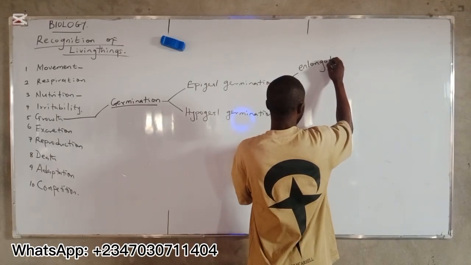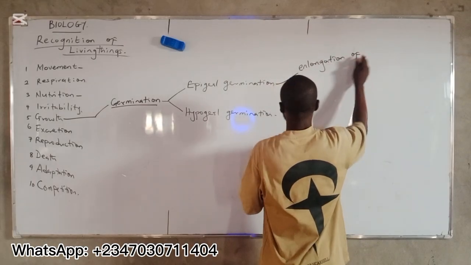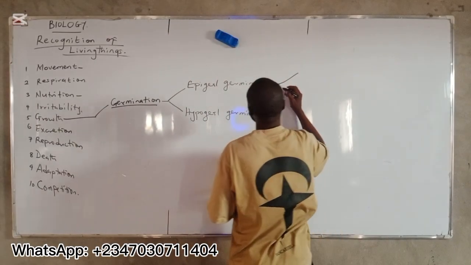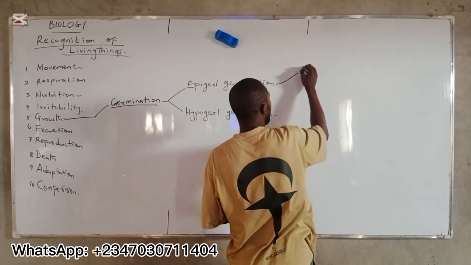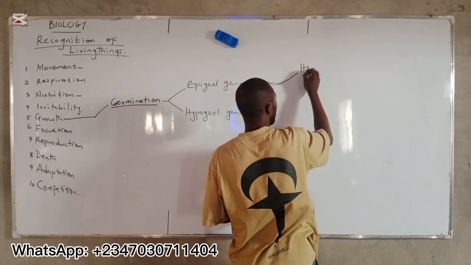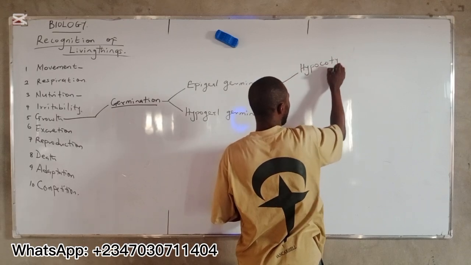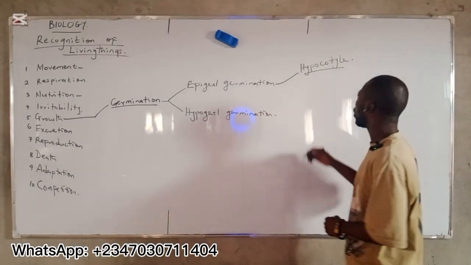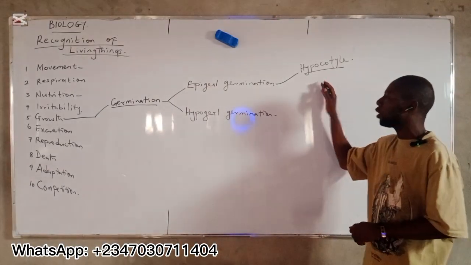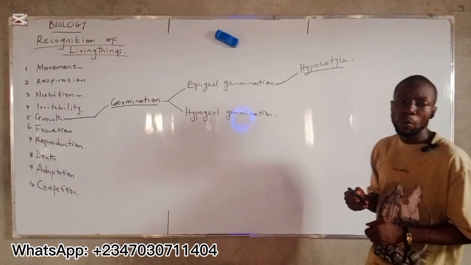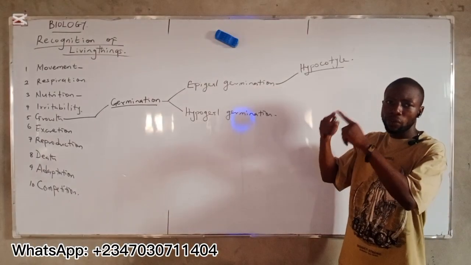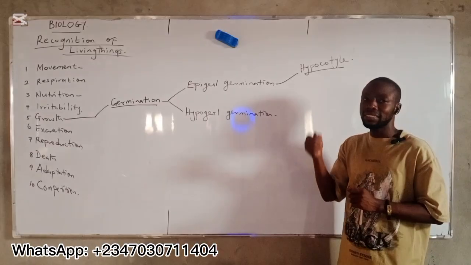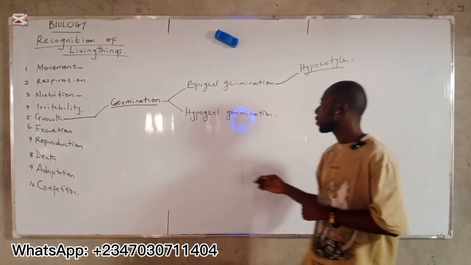This growth occurs as a result of elongation of hypocotyl. So as the hypocotyl moves above, it takes both the seed leaves and the seed above the soil.